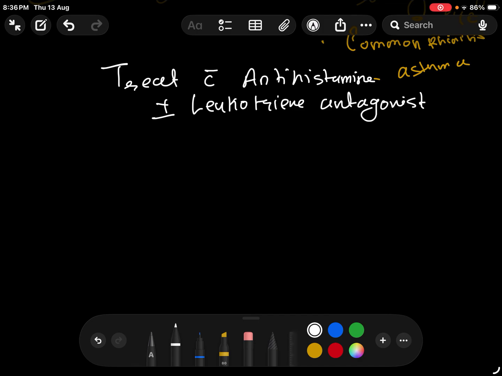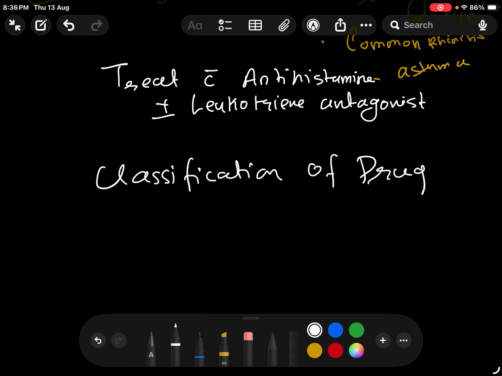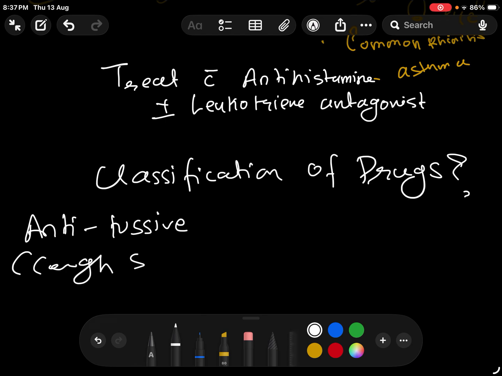Now we have to see the classification of drugs. So first we have to see the antitussive classification, that is your cough suppressant.